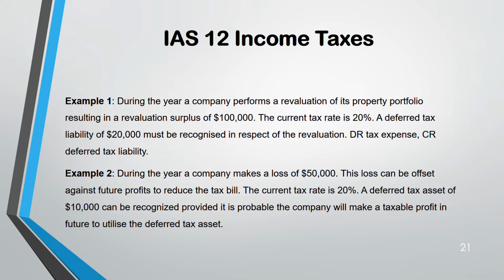Example 2, a company makes a loss of 50,000. Tax is 20%. So 20% of 50,000, 10,000 is deferred tax asset. But you see how they have written. The wordings are, they didn't say recognize deferred tax asset. They said deferred tax asset of 10,000 can be recognized provided there's a taxable profit in the future. If taxable profit in the future is 10,000, they can recognize the entire 10,000 as a deferred tax asset. But if, let's say, in the future the taxable profit is 5,000, then only up to 5,000 out of the 10,000 they can recognize as a deferred tax asset. If there is no taxable profit, zero, you cannot recognize deferred tax asset at all.